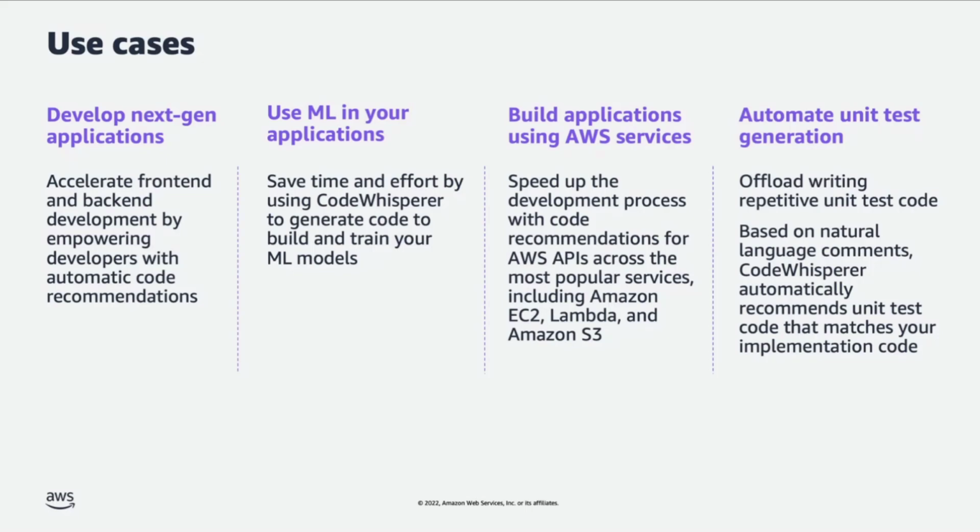And we will see a live example of the first use case and the third use case in our demo today. We will create a pandas data frame and manipulate it a little bit, and we'll also see how to generate code for AWS APIs. And the fourth use case here is automating unit test generation, right?